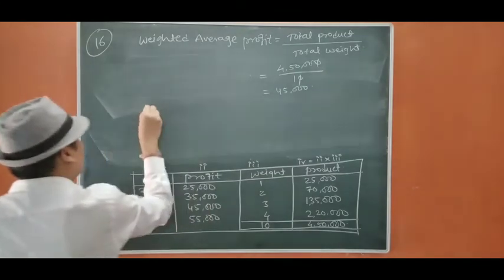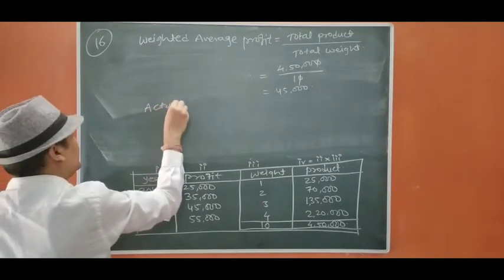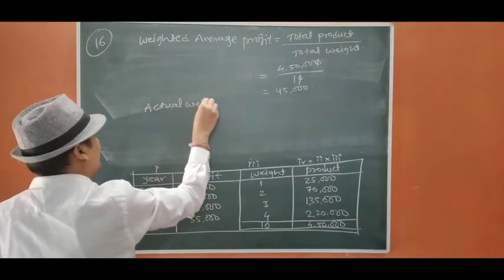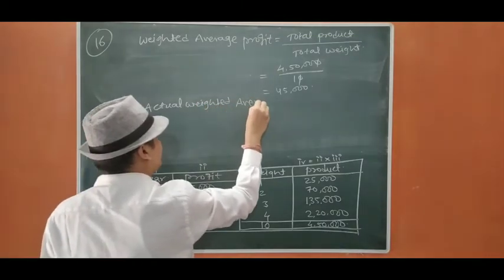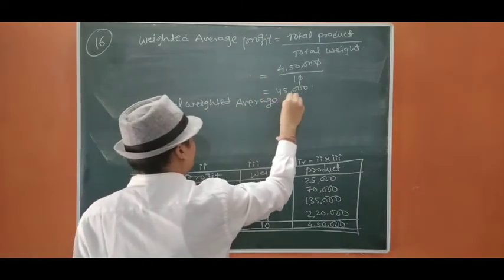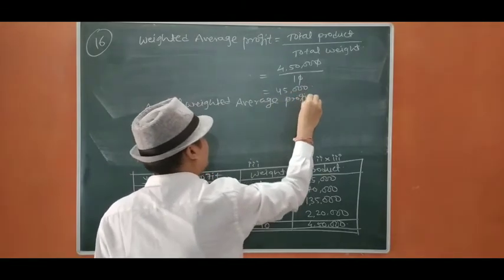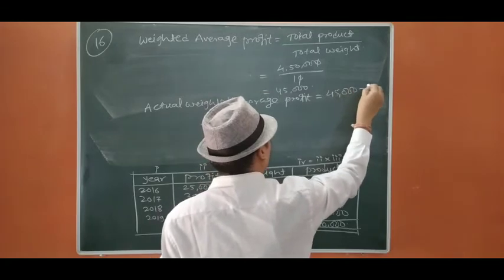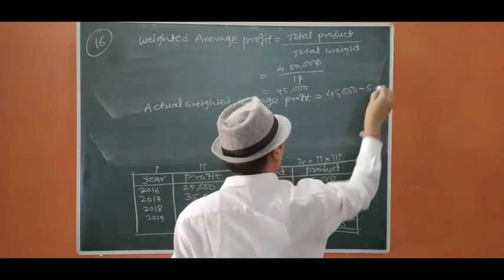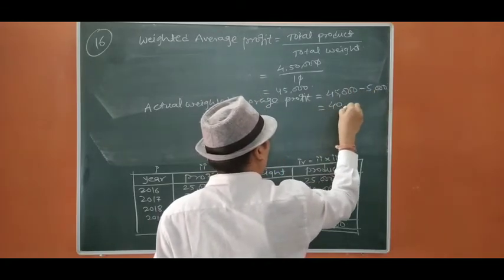Okay, now we have to find out actual weighted average profit. We are going to deduct managerial cost. It is going to be 40,000.